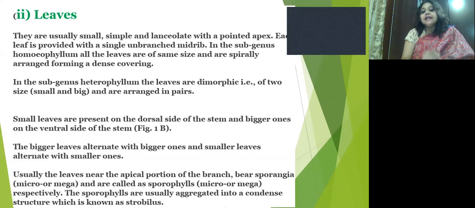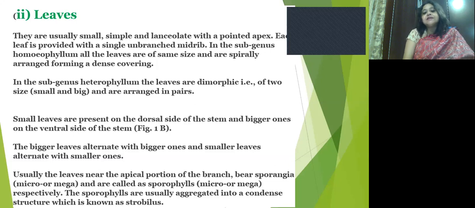Usually the leaves near the apical portion of the branch bear sporangia and are called sporophylls. That is, microsporangia are borne on microsporophylls and megasporangia on megasporophylls.